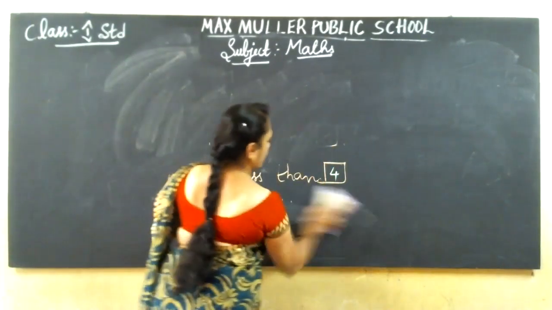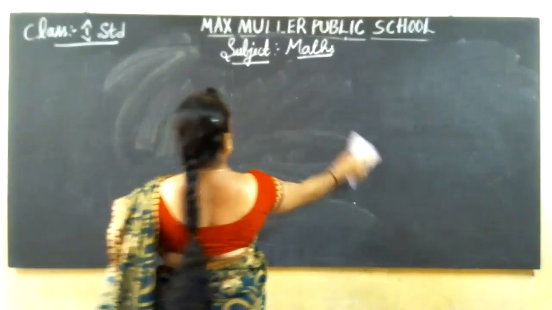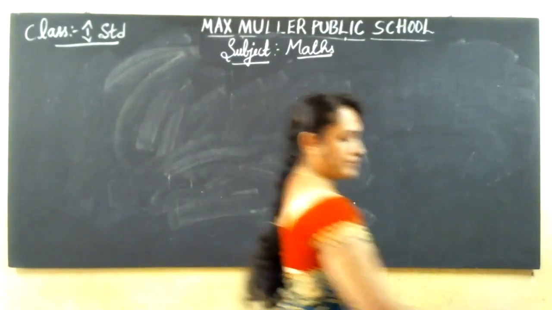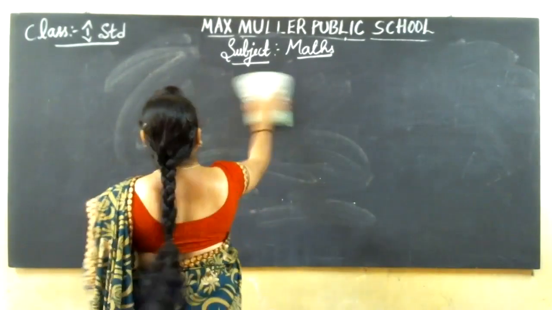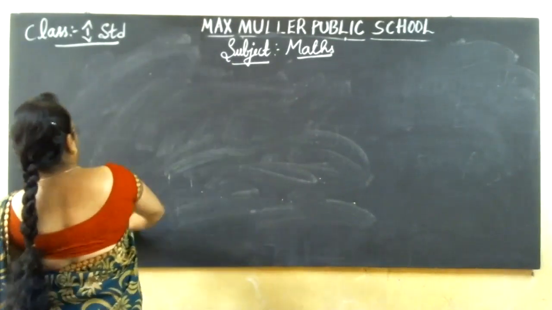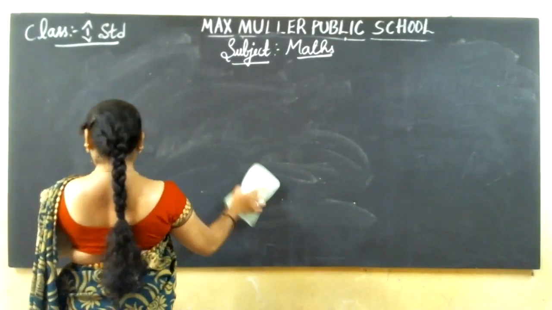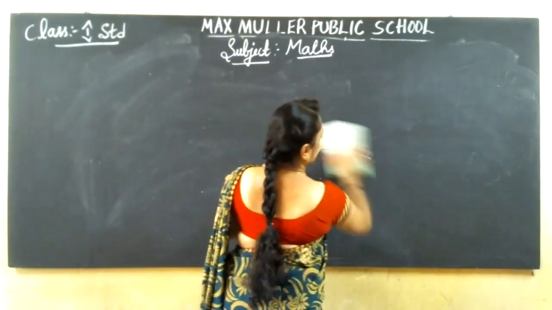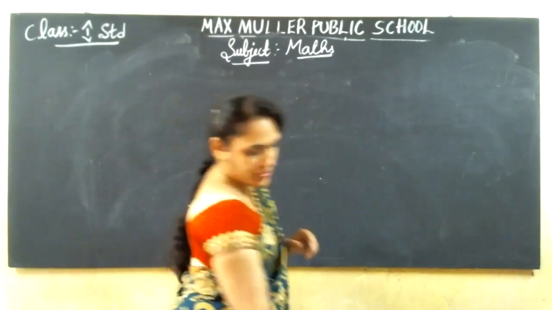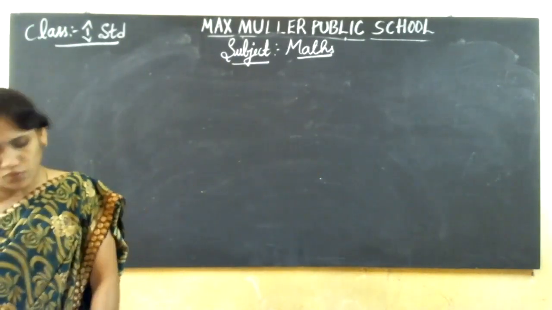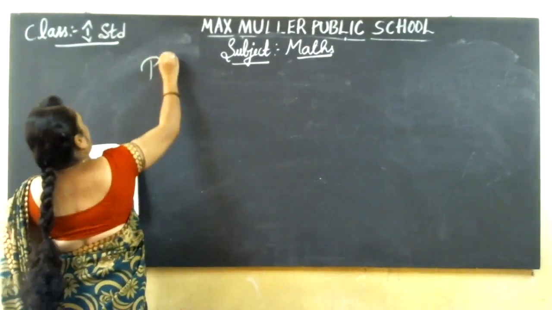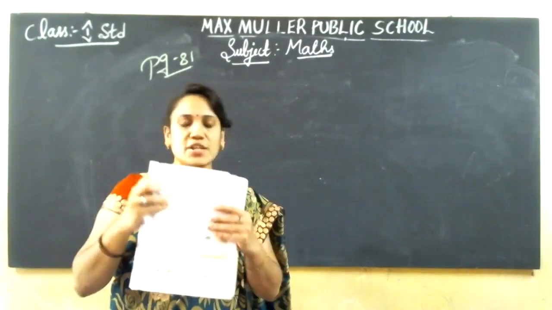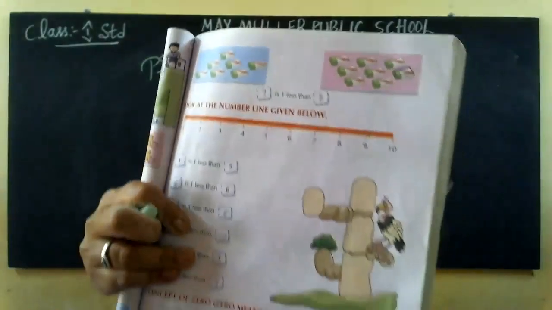Page number 81. Have you opened, children? See what picture is given on page number 81.